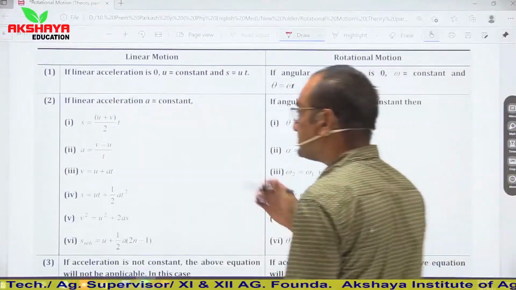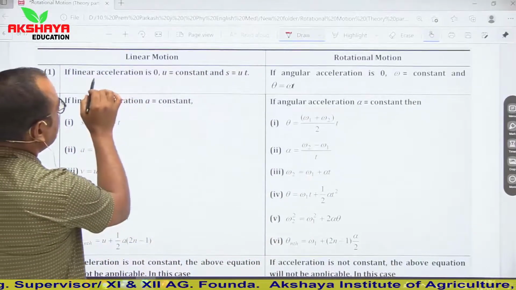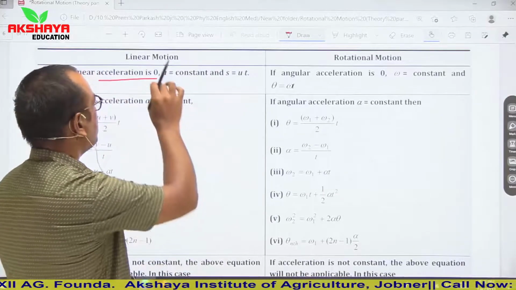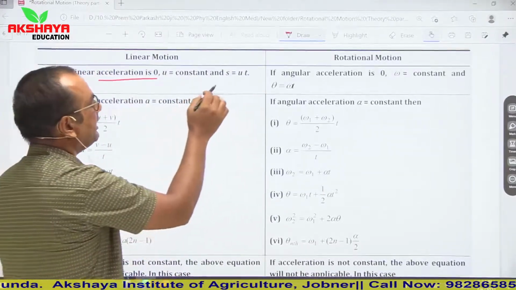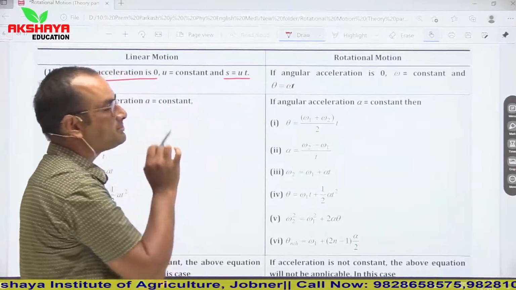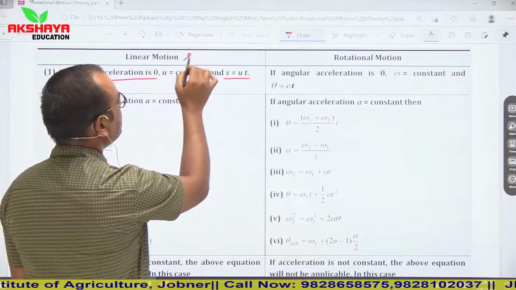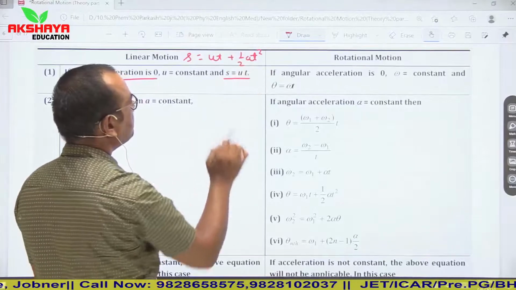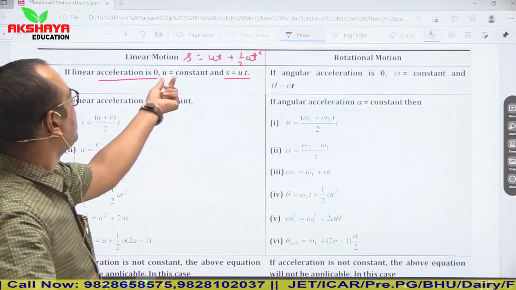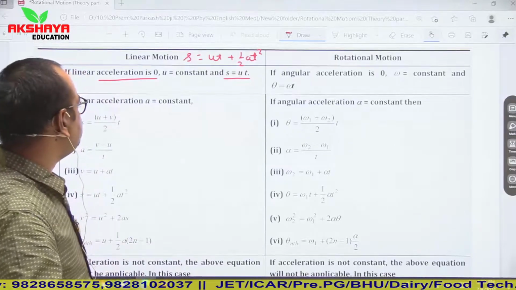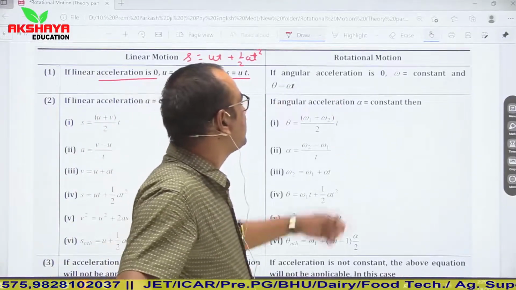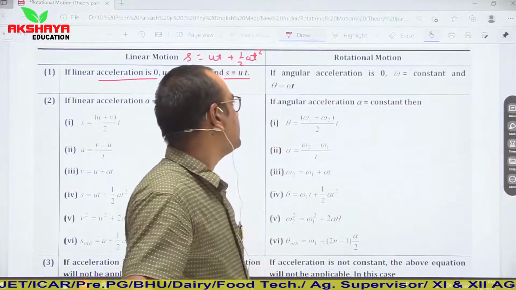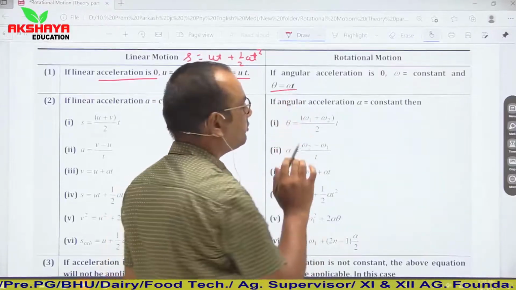Let us see, if linear acceleration is 0, in that situation motion is said to be constant and s becomes equal to ut, because our relation is s is equal to ut plus half at square. So if a becomes equal to 0, then s is equal to ut. Then in case of rotational motion, if angular acceleration is 0, in that situation angular velocity will be constant and theta will be equal to omega into t.